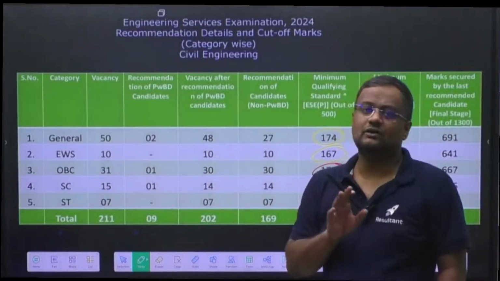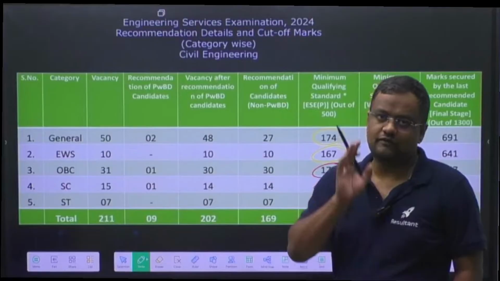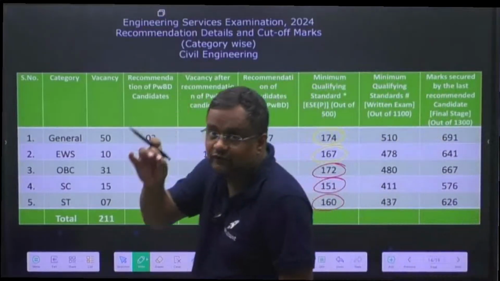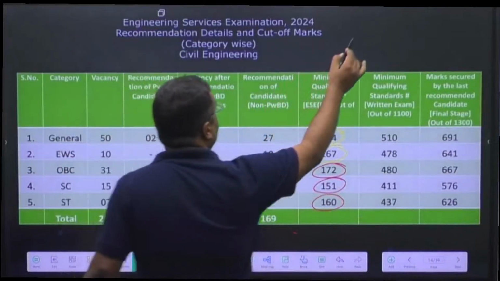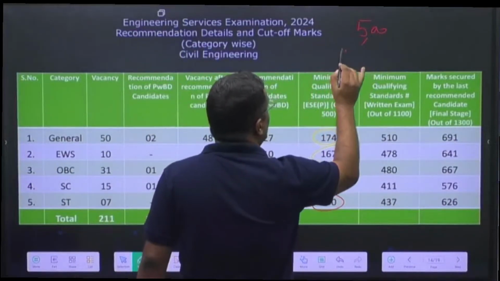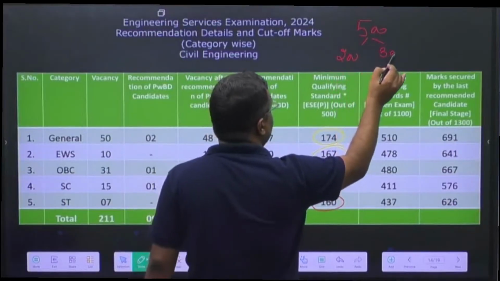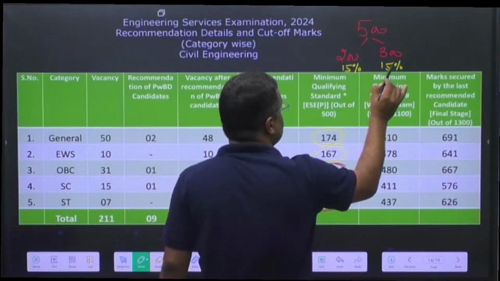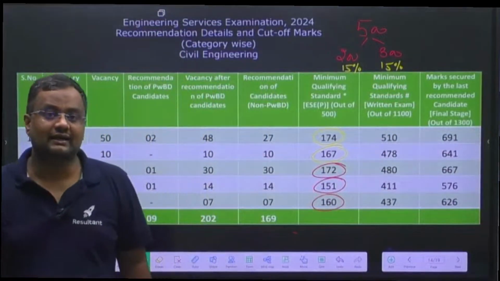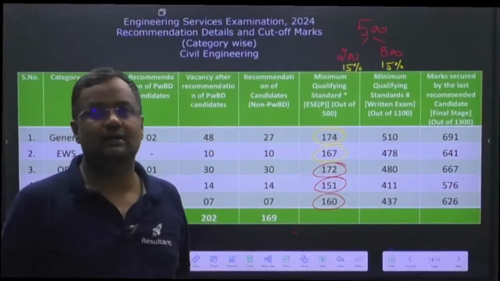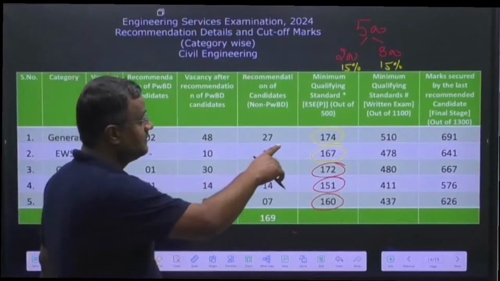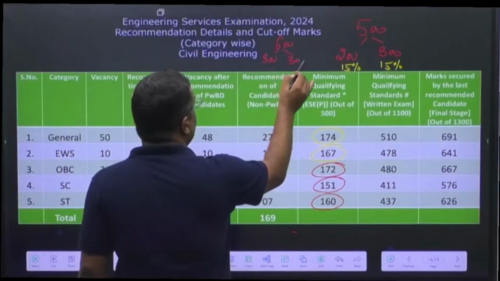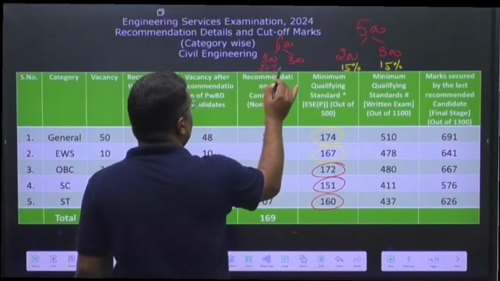But before that, let me tell you guys, for final selection for stage 2, you should be scoring at least 15%. This 500 paper, 200 is engineering aptitude and 300 is civil engineering. You should be scoring at least 15% here so that you are eligible for going into the second stage. Similarly, in mains, out of 600, there is 300 and 300, so here also you have to score at least 20% here and 20% here.